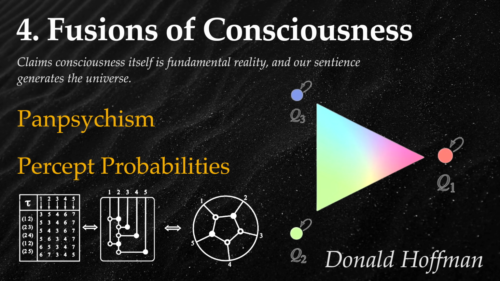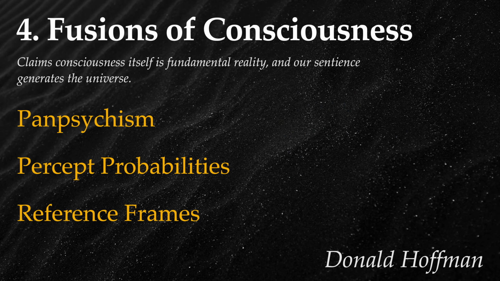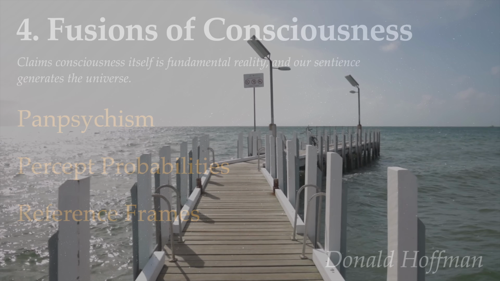These conscious agents interact, mapping to 2 levels. First, through decorated permutations, then through the amplituhedron, to project into particles in spacetime. Spacetime and scattering processes are a data structure that codes for interactions of conscious agents. We shouldn't take it lightly that we all awaken in medias res.